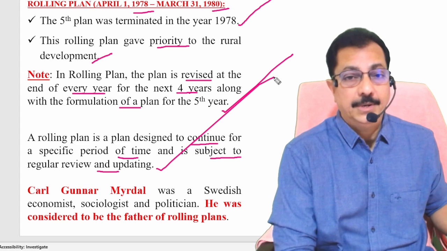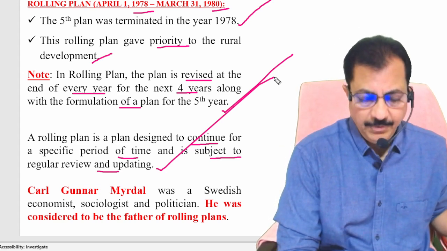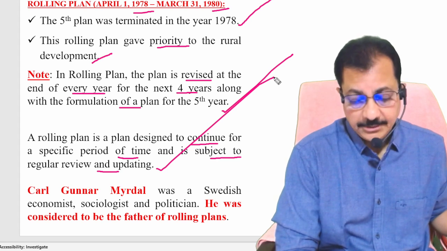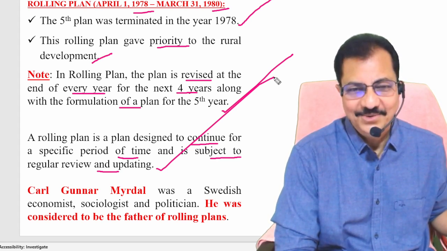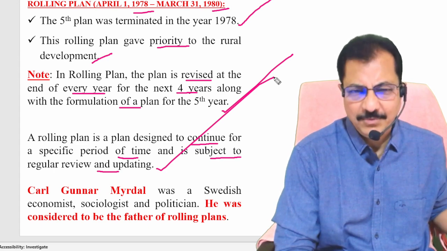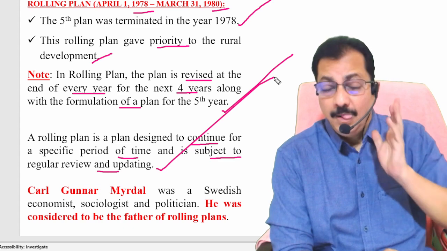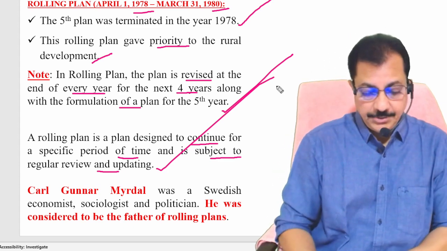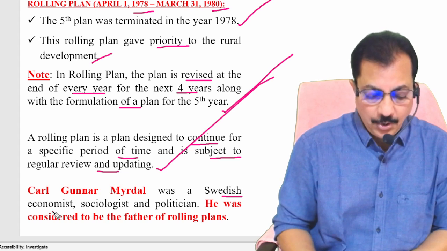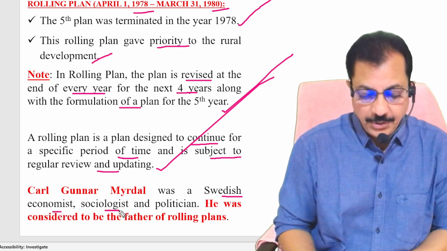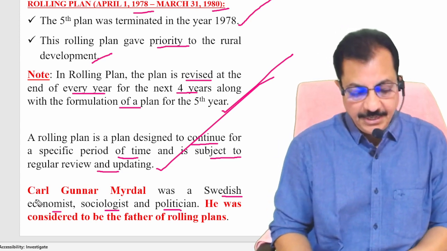Another very important point, maybe a possible question in the examination, that I have given at the bottom. Somebody is considered to be the father of the rolling plans. Who is that somebody? Tomorrow it may be a question. Who is considered to be the father of rolling plans, right? He was a Swedish economist, sociologist, and politician, all in one. What's his name?